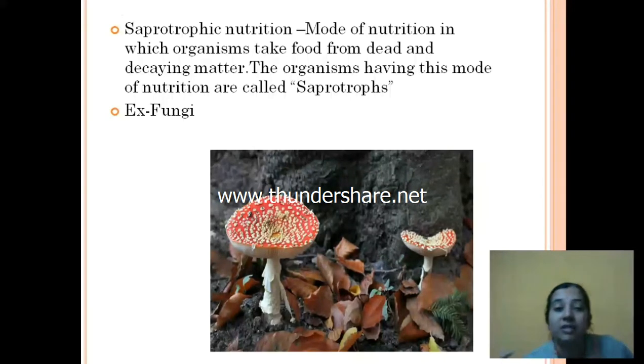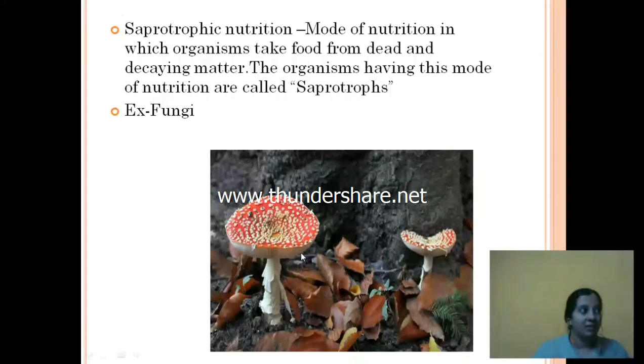Okay, so organisms having this mode of nutrition are called saprotrophs, and this mode of nutrition is called saprotrophic nutrition. The best example is fungi. Can you see here?